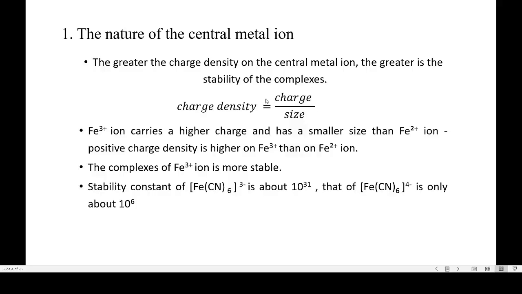So, charge should be large and size of the ion should be very small, so that charge density will be more. So, the metal ion in the complex, if it has got high charge density, then the complex formed by it will be more stable.